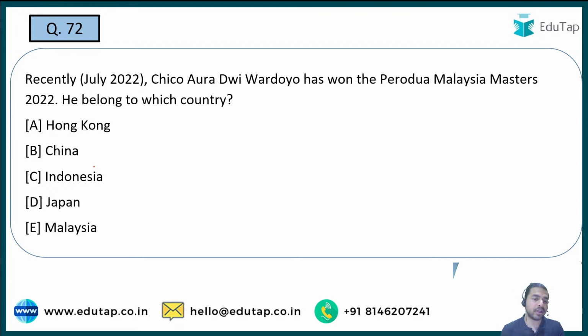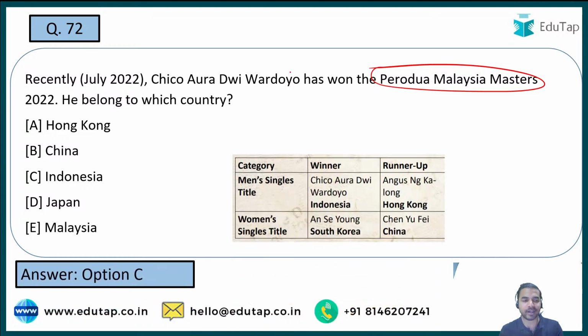So the next question is on one of the person who has won the Perodua Malaysia Masters 2022. And see, as I already told you that you are not just required to remember the name of the person, you are also required to remember the person who got defeated in the final, and apart from that, the country from where both of these persons belong to. And this question is basically on the same. And here you are required to tell me that Chico Ora Dwi Vardayo belongs to which country, and this particular person is a person who won the Perodua Malaysia Masters 2022, and here the right answer is option C, that is Indonesia. So guys, in the men's singles title, you can see here the winner was this particular person.